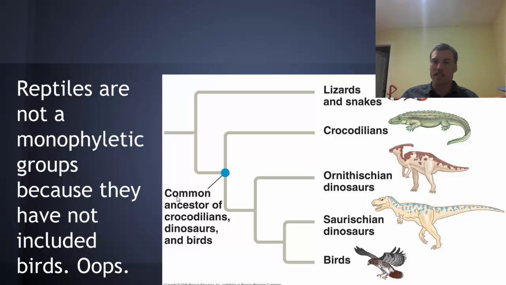And birds, it turns out, based on DNA evidence, are descended from reptiles. And as such, they should be included in the reptile clade. But in general, we tend to think of birds as being separate from reptiles, mostly because a lot of the characteristics they have are very different from reptiles.